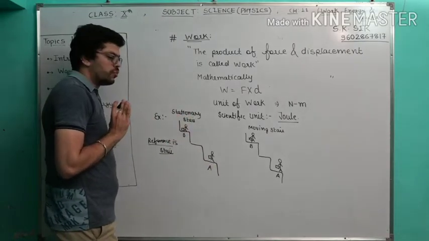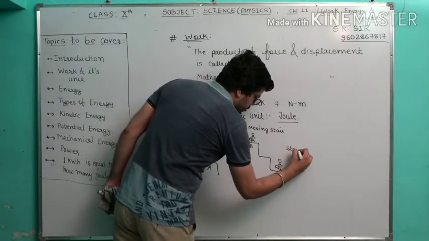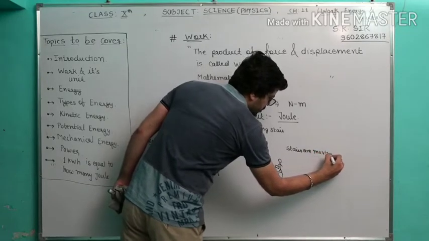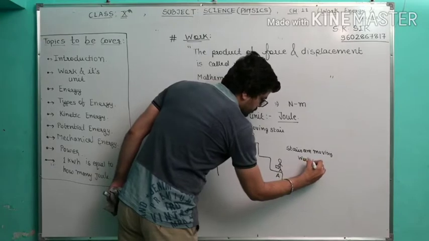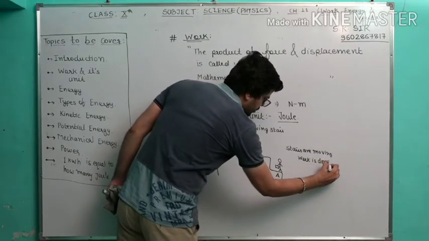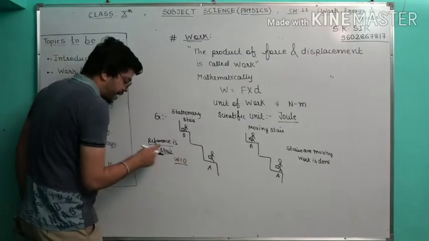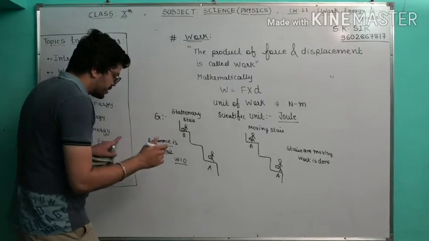And here stairs are moving. So when stairs are moving, work is done, and here work done is 0, when we are considering the reference as the stair.